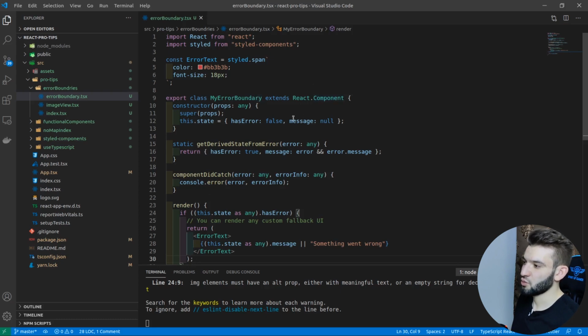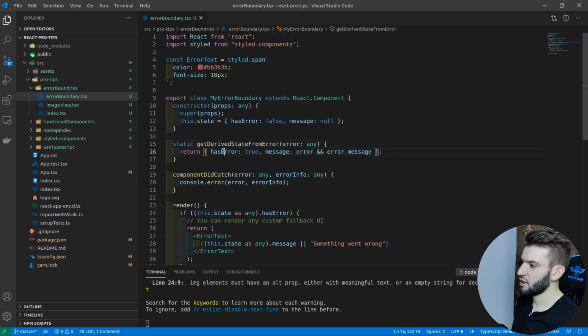In fact, this won't work as an error boundary unless you specify or define either one of these or both of them. So this one is a static method. It's called getDerivedStateFromError. What it does is get you a state, and this state object is going to be updated with whatever we return from here. And in fact, this one is going to have the error object that is thrown somewhere inside of the components. So this is what we get.